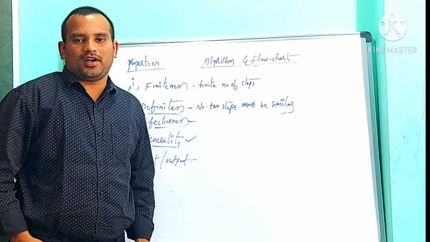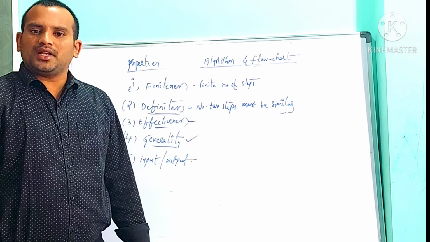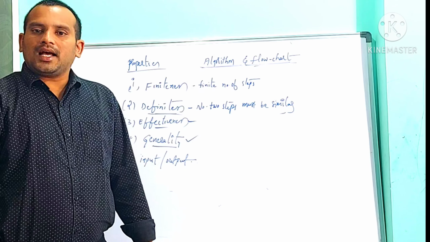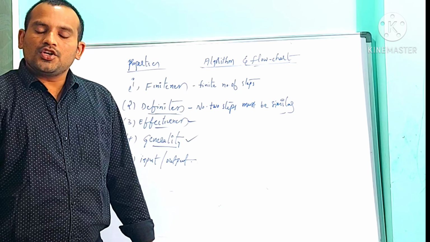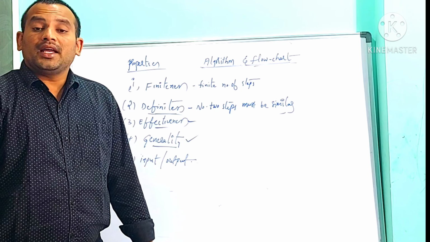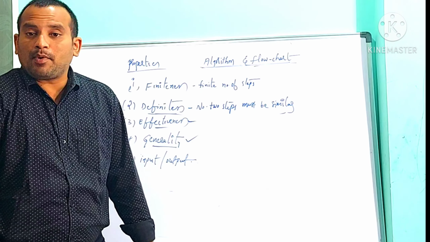Fourth one is generality. Very important property. Generality means the algorithm should give output for any type of input data.